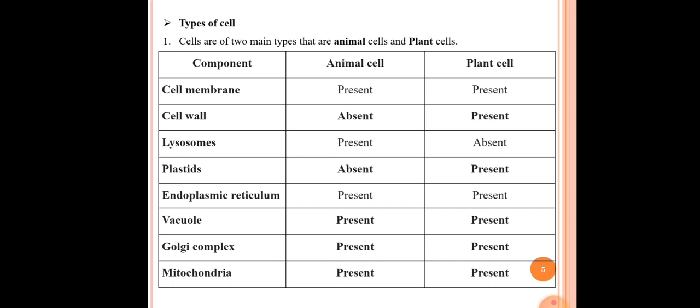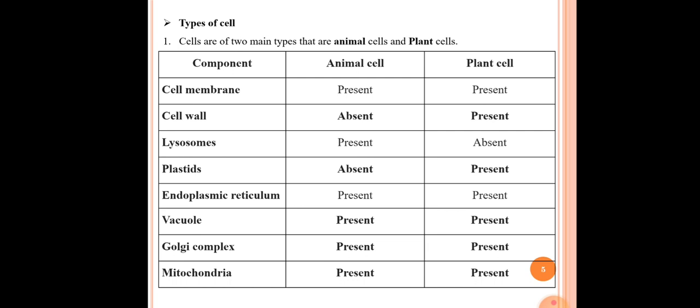The second component is cell wall. Cell wall is absent in animal cell and present in plant cell. The third one, lysosomes, are present in animal cell and absent in plant cells. The next component is plastid. Plastids are absent in animal cell and present in plant cells. Next component is endoplasmic reticulum, which is present in both animal as well as plant cell.